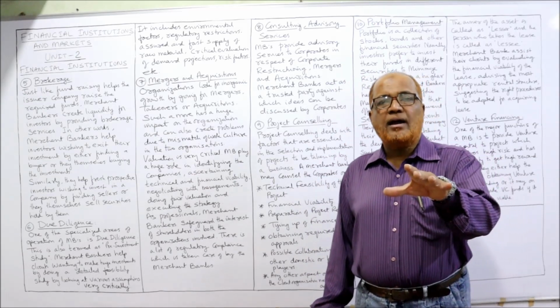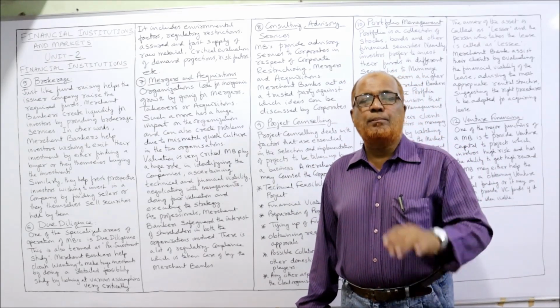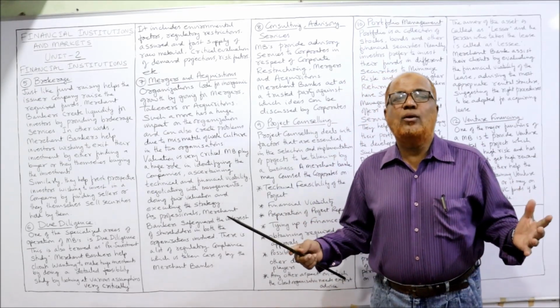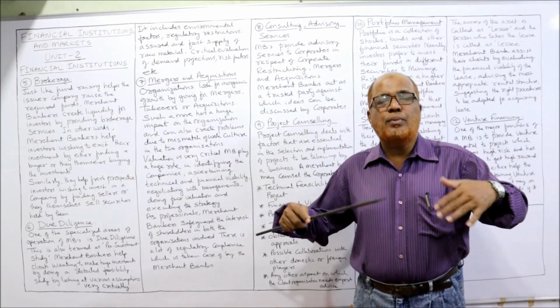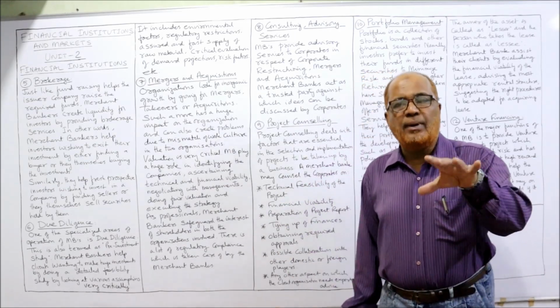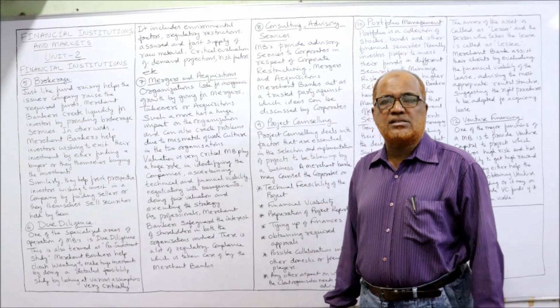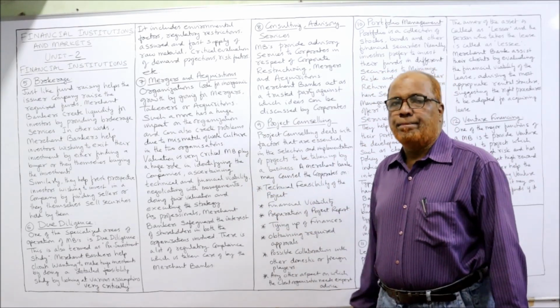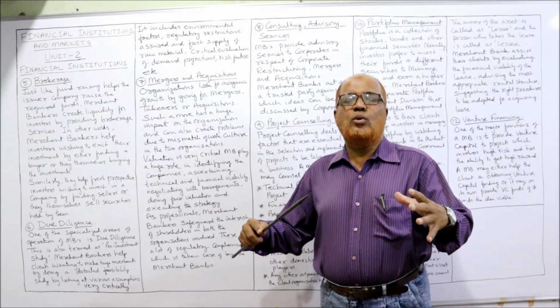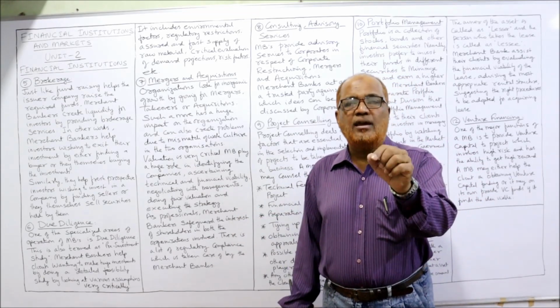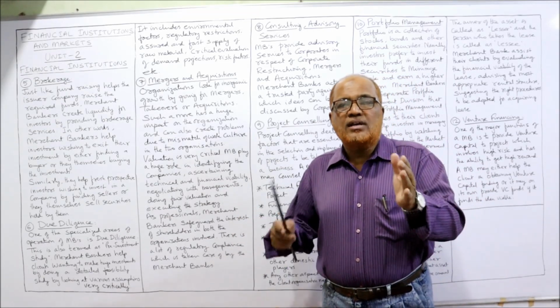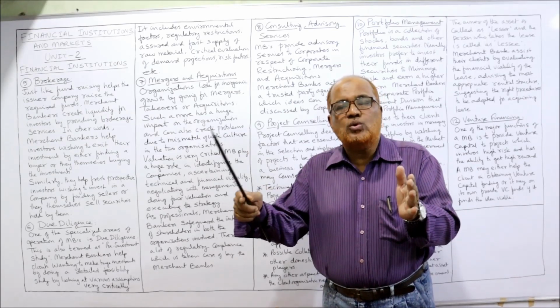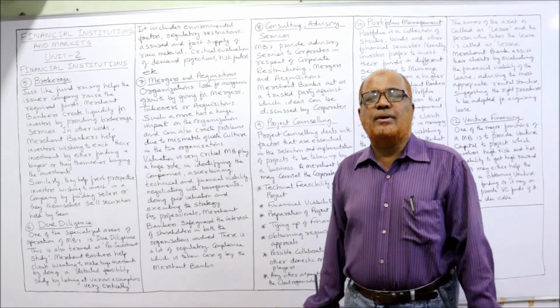So merchant bankers are specialized professional people who can evaluate the merging proposition, whether it will be beneficial for the companies or not. Now valuation is critical. Whenever there is a merger proposal, valuation is very important. We have to value. For example, ABC company wants to acquire XYZ company.